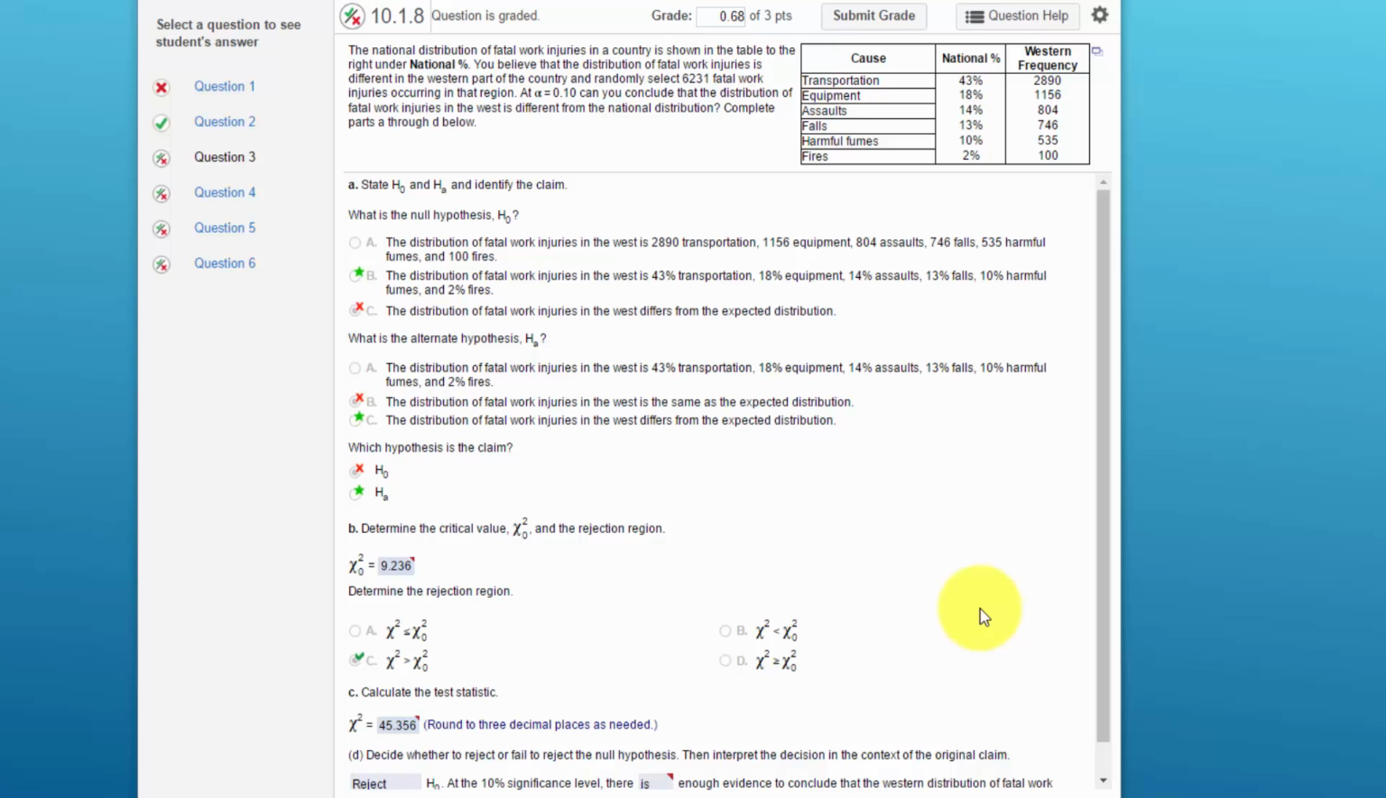I want to walk you through a chi-square goodness of fit problem to update a video that I did quite a while back. And we're going to do this problem using StatCrunch.